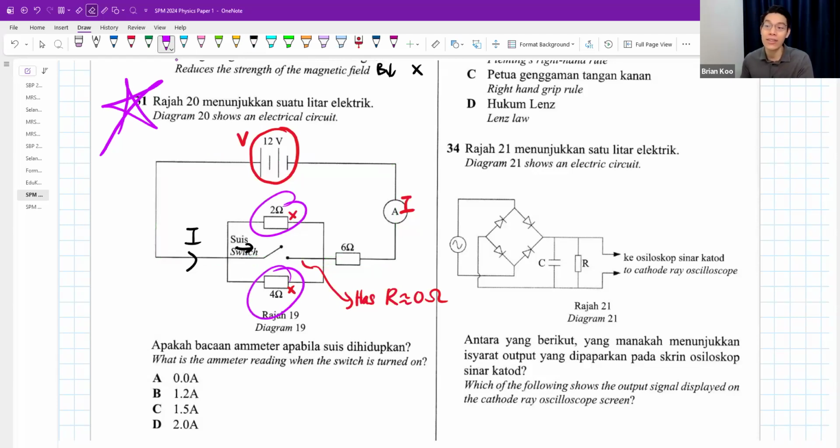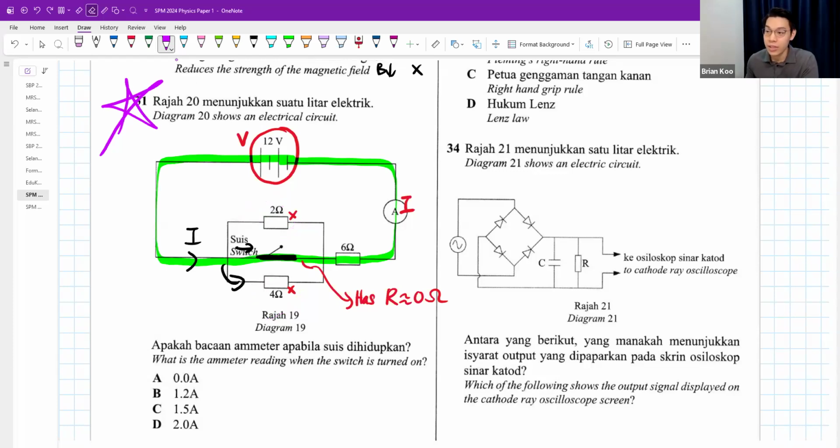Okay, who will have more current? 2 ohm will have more current because 2 ohm has lower resistance. 4 ohm will have less current because of higher resistance, right? That kind of stuff. But right now we are just looking at the case where it is like this, okay? Which means your voltage is 12. Your total resistance is just the 6 ohms right here, and I want to find current.